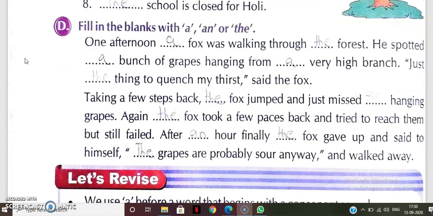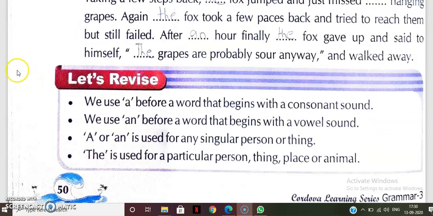So last exercise that is in paragraph form, that you will do by yourself, and you have to write the proper articles at the proper place. And I hope all of you can do this. I am sending the answer in Teno, and afterward you can check whether it is correct or not. Okay. And now again I am just revise all the articles.